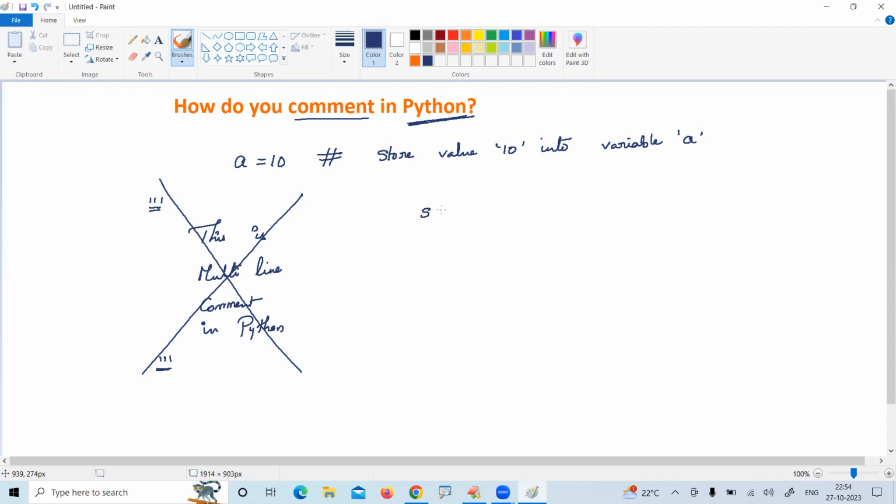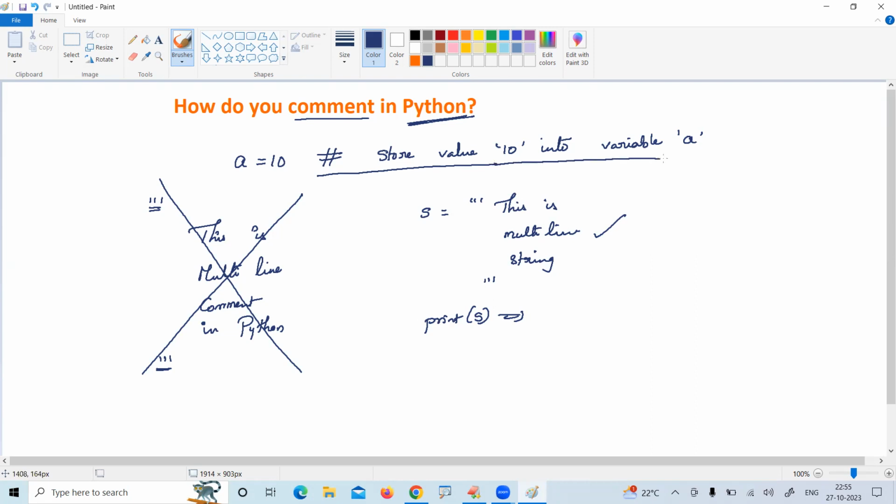Suppose you are creating like this, with triple single quotes, this is a multi-line string. If you write like this with triple single quotes ending, when you are printing, then automatically this information will print. Nothing but memory will be allocated. But here, you cannot store this into any variable and you cannot print this comment.